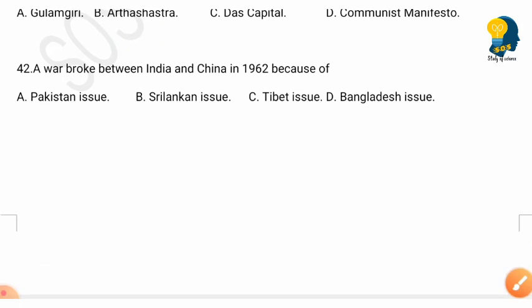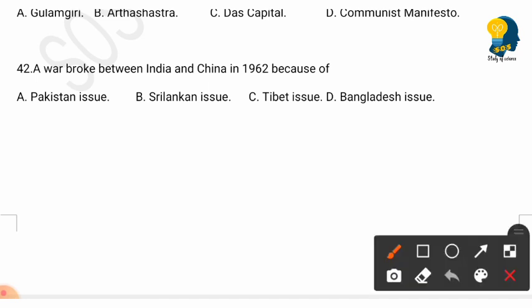So the next question is, the war broke out between India and China in 1962 because of. Options are Pakistan issue, Sri Lankan issue, Tibet issue, Bangladesh issue. So here the right answer is option C, Tibet issue. The war between India and China in the year 1962 was because of the Tibet issue.